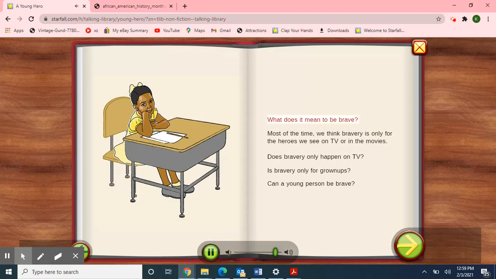What does it mean to be brave? Most of the time, we think bravery is only for the heroes we see on TV or in the movies. Does bravery only happen on TV? Is bravery only for grown-ups? Can a young person be brave?